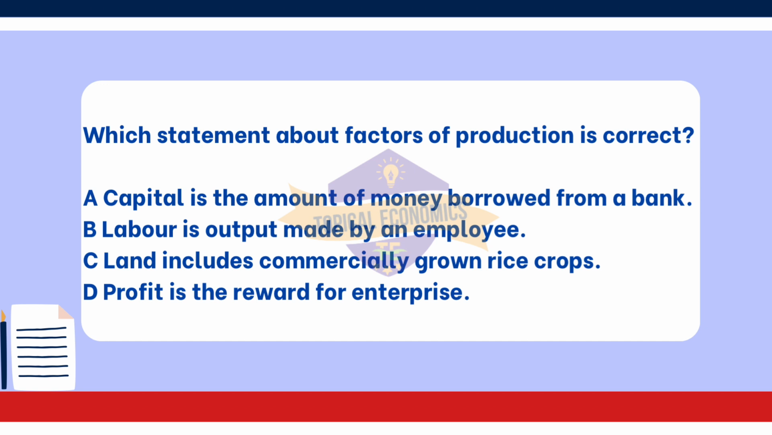Labor refers to the human effort used in the production process, not the output itself. Output is the result of labor combined with other factors of production. Lastly, option C, land includes commercially grown rice crops, is incorrect because land, as a factor of production, refers to the physical space and natural resources. While the rice crops are produced on the land, the crops themselves are considered output, not part of the land factor.